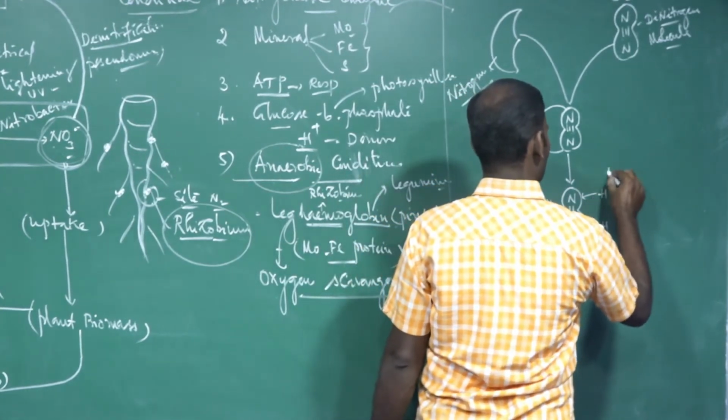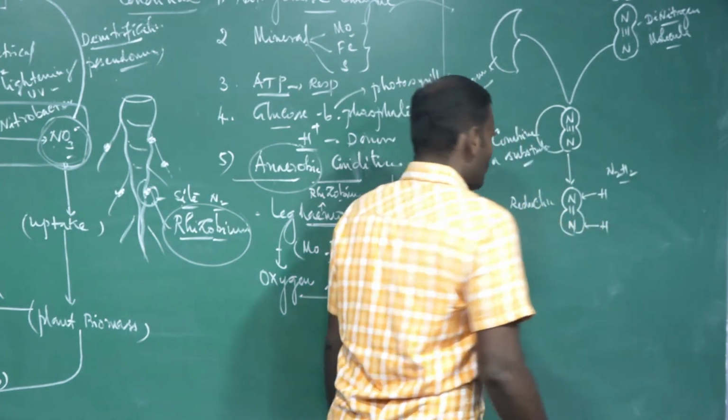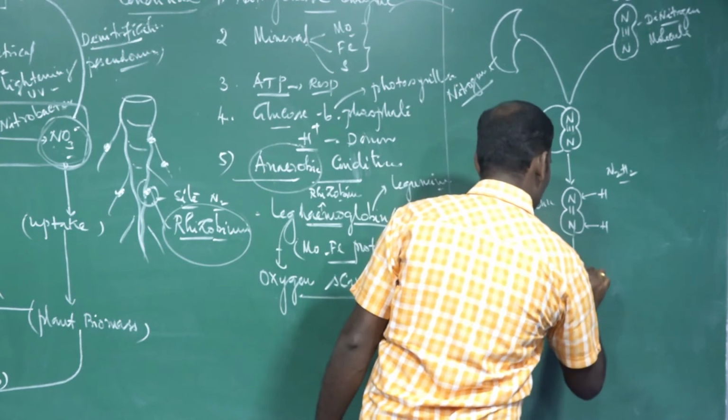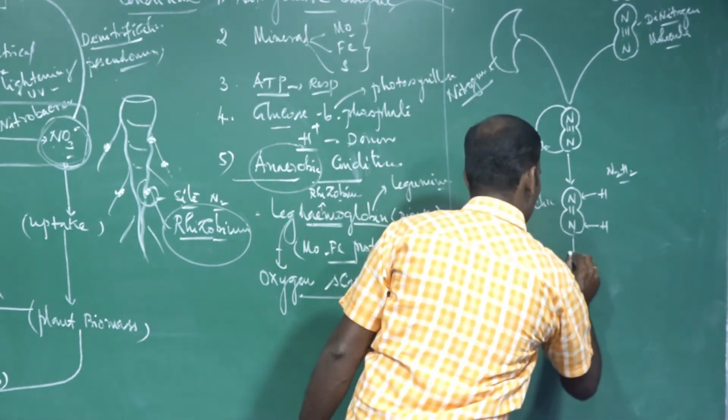So here N2H2 is present. Then it is further reduced by the addition of another pair of hydrogens.